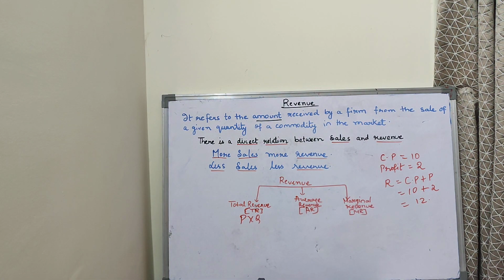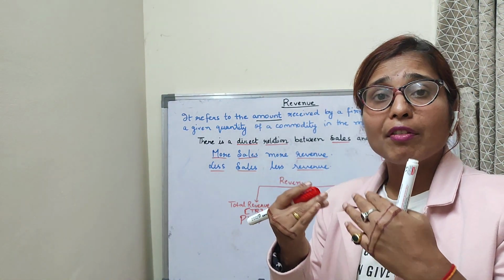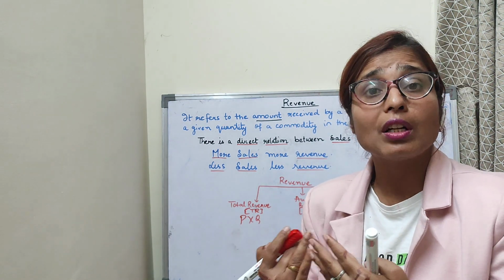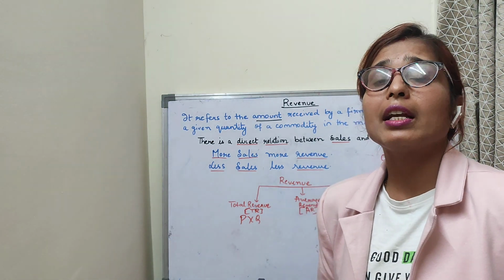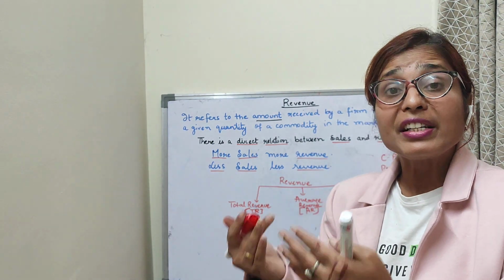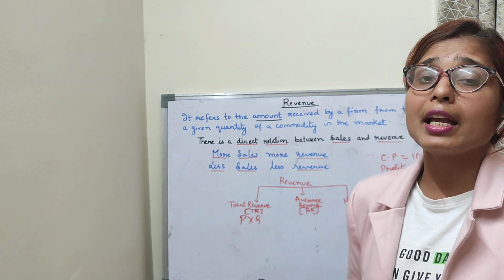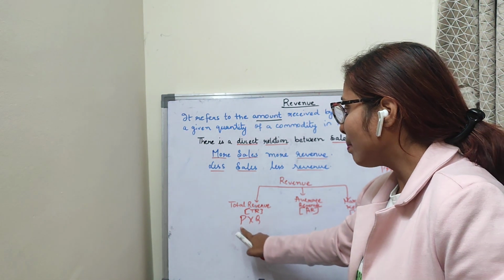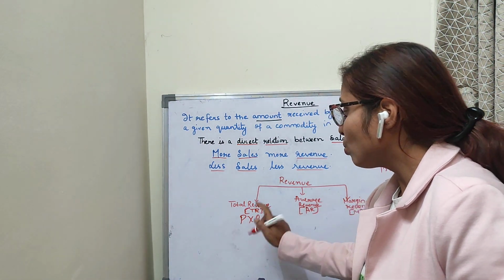Now see, there are mainly three concepts of revenue: total revenue, average revenue, marginal revenue. Total revenue means total money received by a firm from the sale of its total output. You can say it is the total earning of a firm from the sale of its total output. Symbolically we can write P into Q, that means price into quantity.